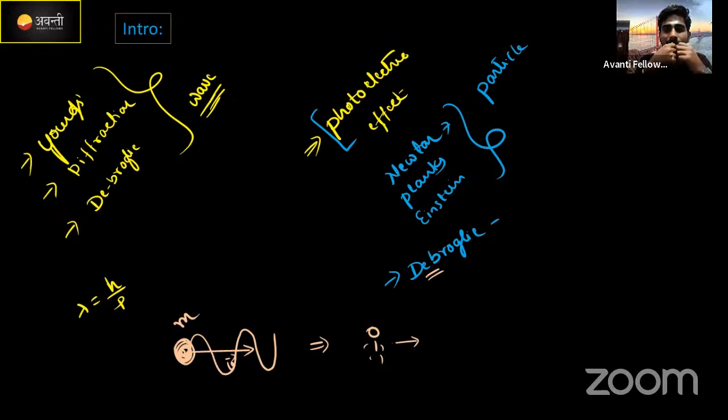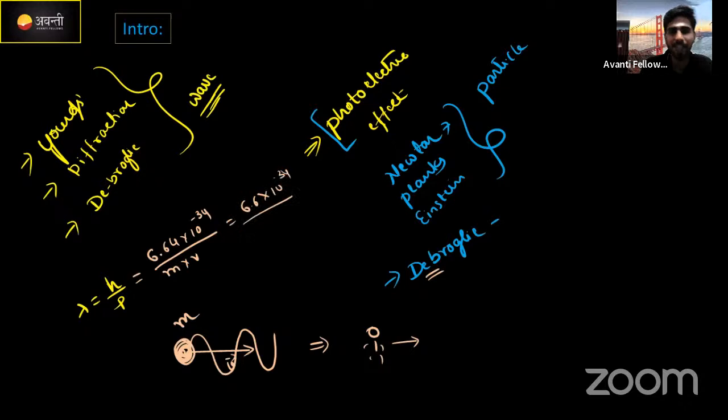Why is it happening? Look here, this is given by the equation λ = h/p. Here h is a constant value, 6.64 into 10 to the power of minus 34 joule second, divided by p, which is nothing but momentum. p is momentum, mass into velocity, correct? So again 6.6 into 10 to the power of minus 34 divided by mass. Suppose I am moving, my mass is around 60 kg. If I'm moving with a maximum velocity of around 10 meter per second, correct?